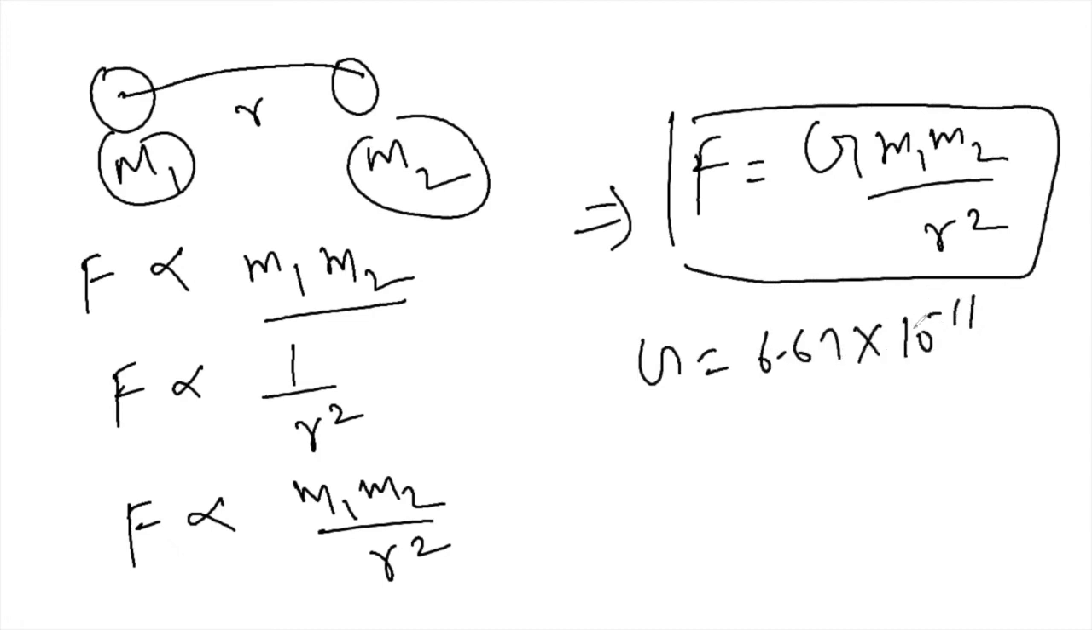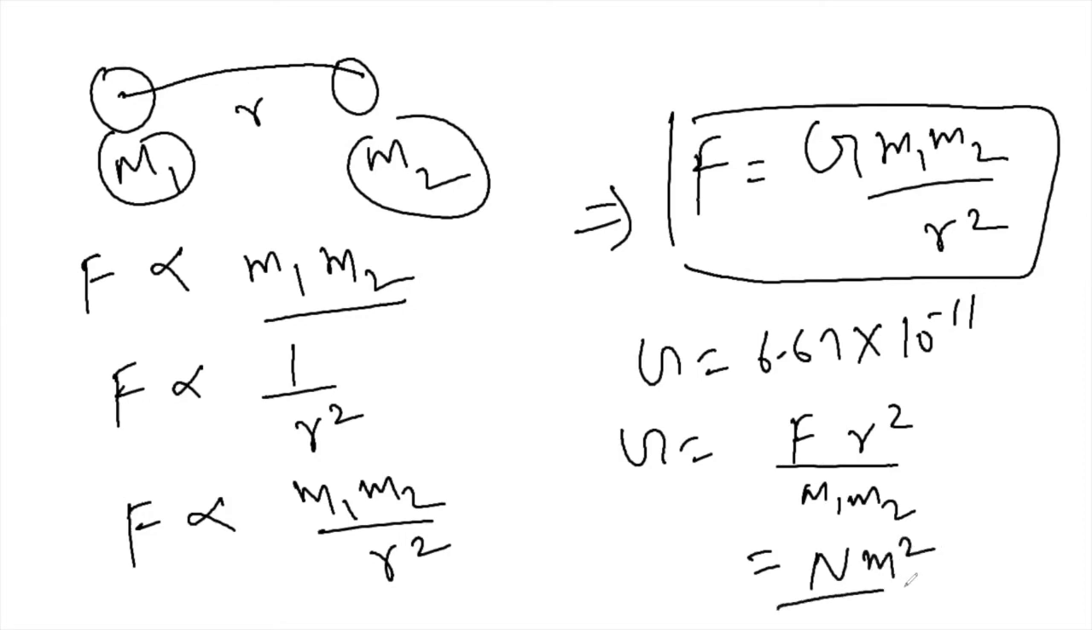Now you want to write down the unit of this one. G is equal to F r square divided by m1 m2. Then F is in Newton, r is the distance between the objects, which is meter square, and then you have two masses in multiplication, so you have kilogram square. So you write down this unit here.